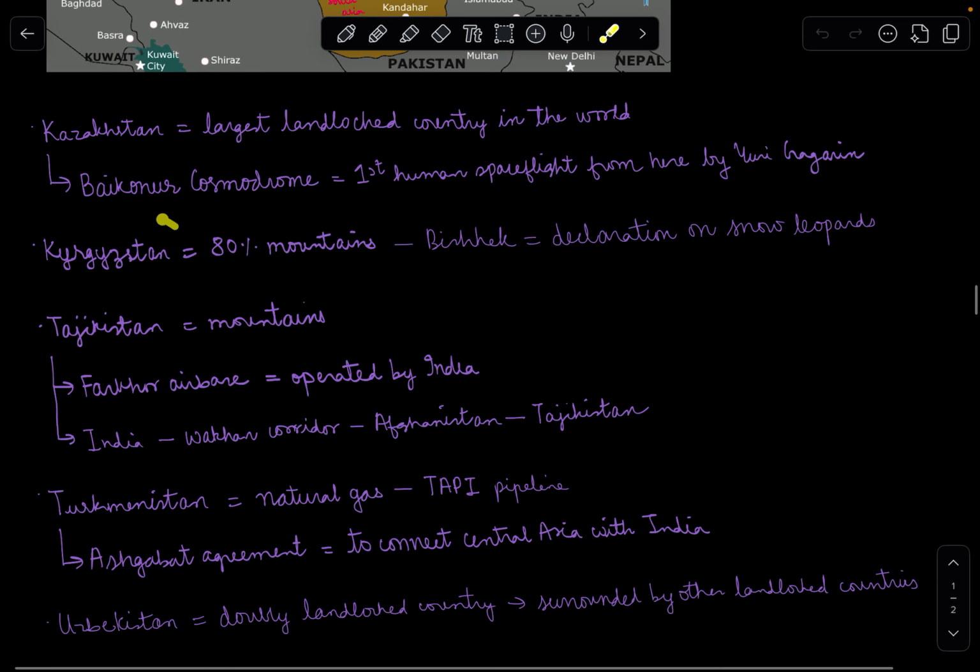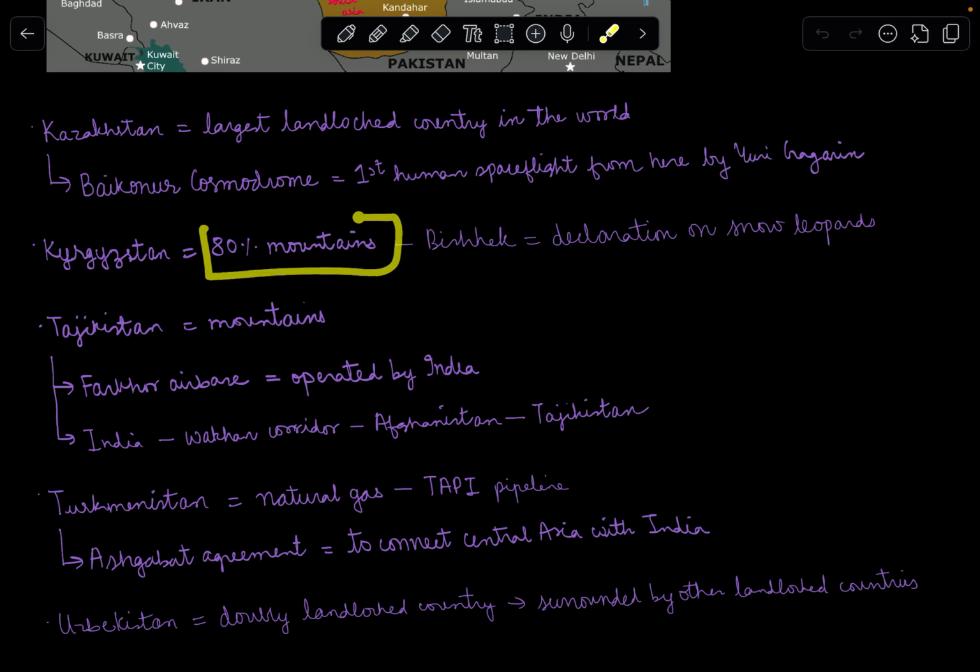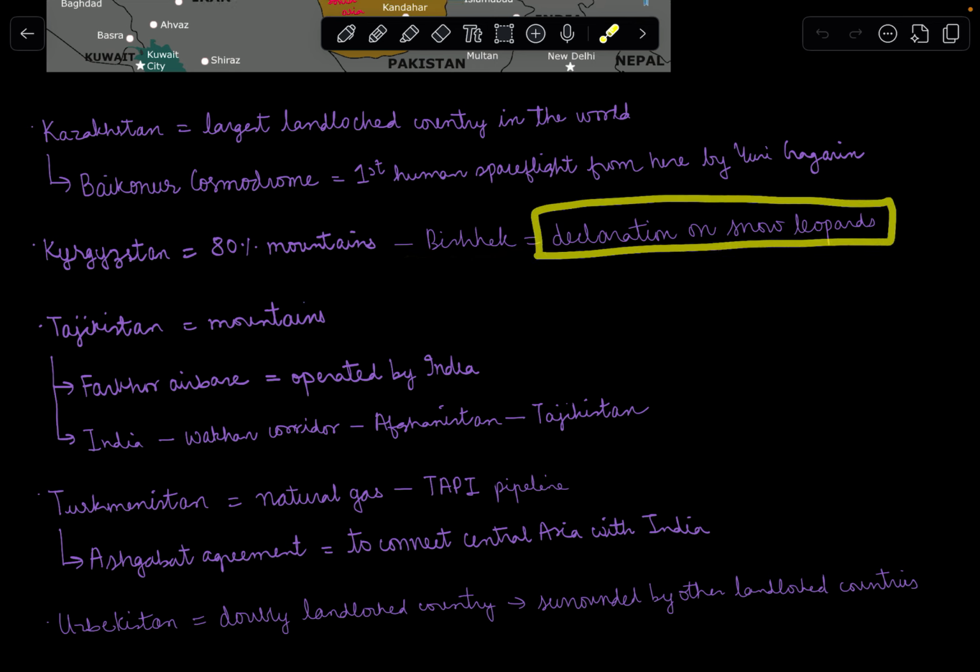Then we come to Kyrgyzstan, which is at the east of Uzbekistan. Kyrgyzstan is basically 80% mountainous region. The capital is Bishkek, and Bishkek is known for its recent declaration on snow leopards.